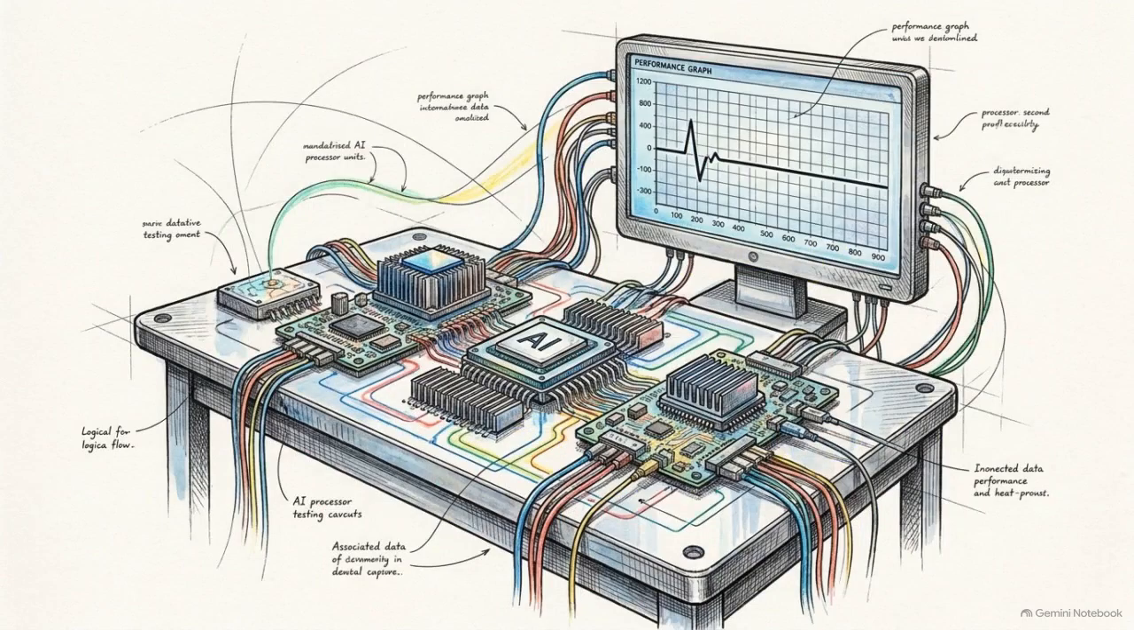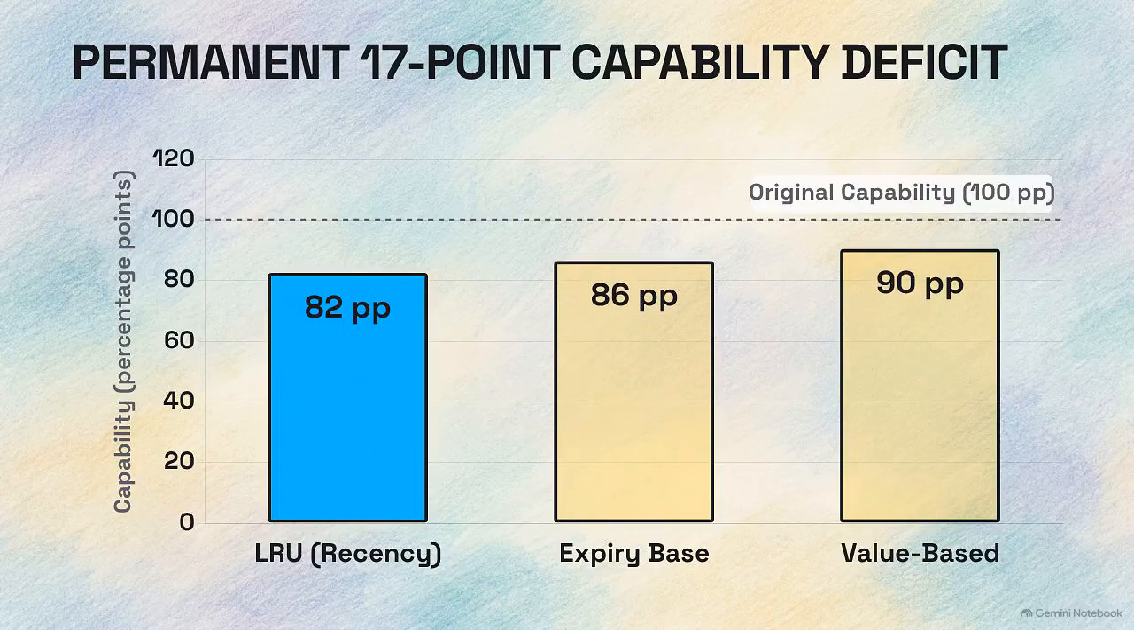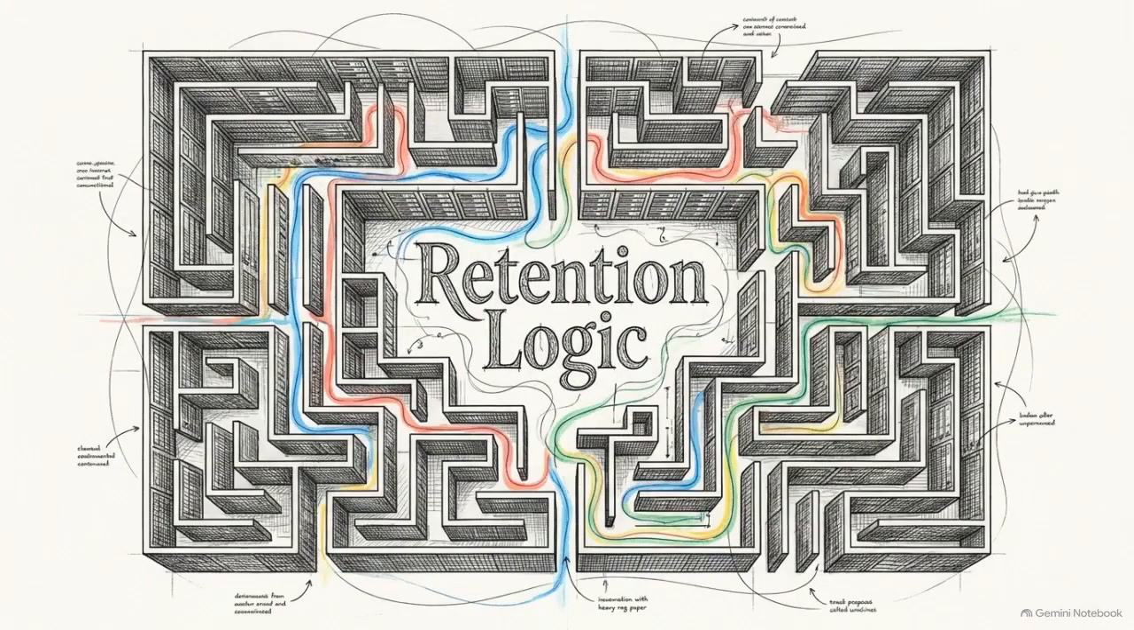The data shows that even the most advanced baseline models suffer permanent damage here. Once the squeeze is over, they carry a residual capability deficit of up to 17 percentage points. The store's capability relies on the exact path the budget took, not just the volume of bytes currently available. To understand why this loop exists, we must look at how these systems handle retention. They all rely on binary eviction. They either keep a memory or they drop it.